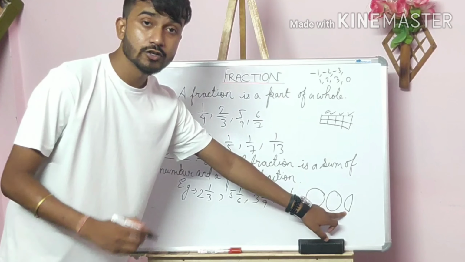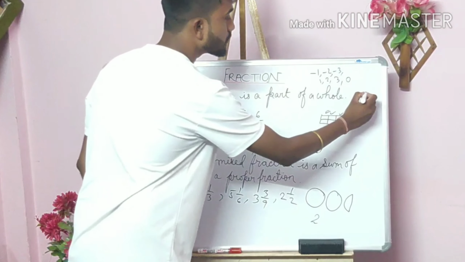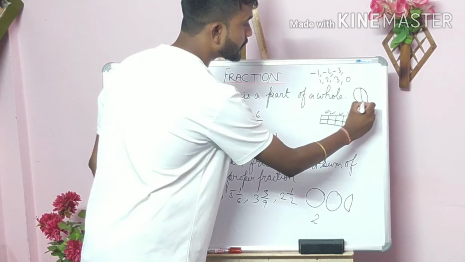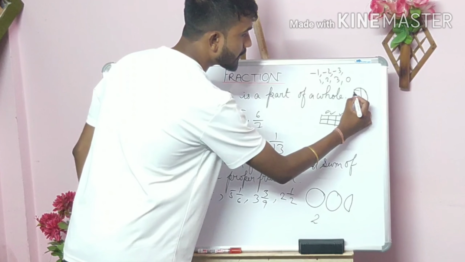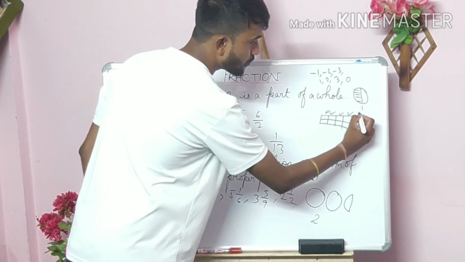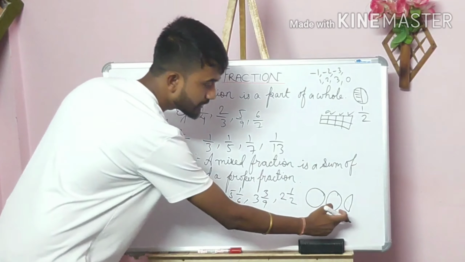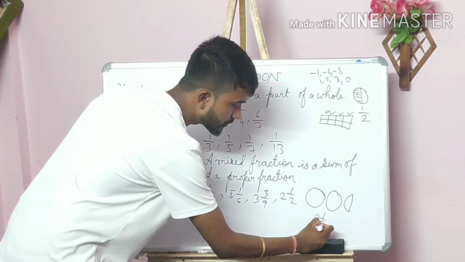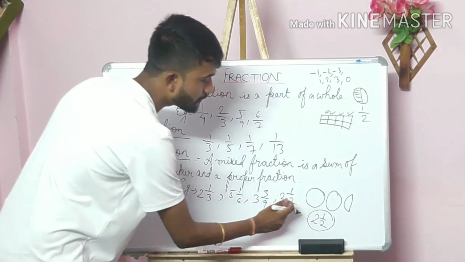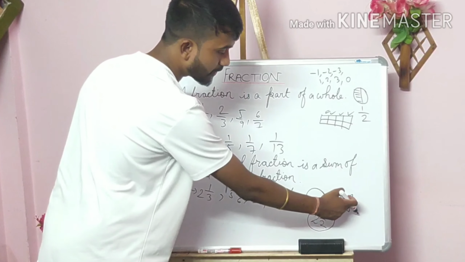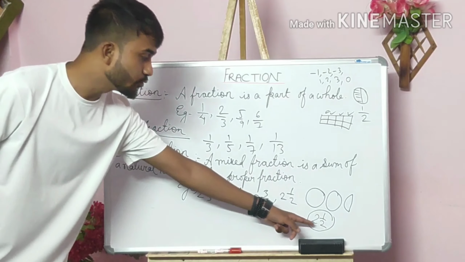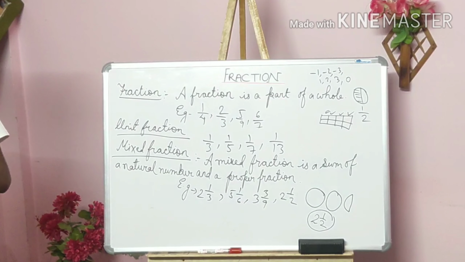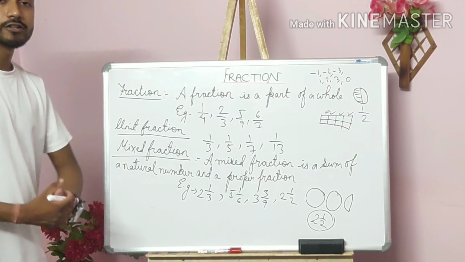This one is half. So how I have told you to write, suppose this was 1 complete bread, we have divided it into 2 parts. So one part we have eaten only, so it will be known as 1/2. So this is exactly 1/2. Isn't it the mathematical form of this one? 2 breads we have eaten and 1/2 extra part was there, so 2 1/2. So I think you have got the idea of mixed fraction also.